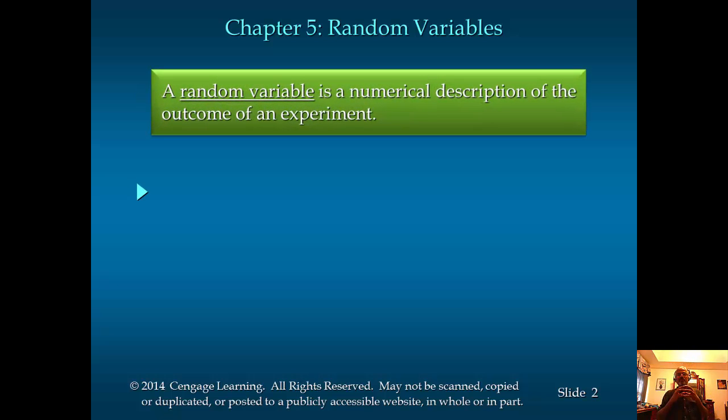Random variable is a numerical description of an outcome of an experiment. Well, that's a technical definition. Random variable is the value of a variable that cannot be predicted in advance, but what the possibilities are, we can enumerate them. For example, if you say you're going to roll a dice and then observe what number you're going to get.